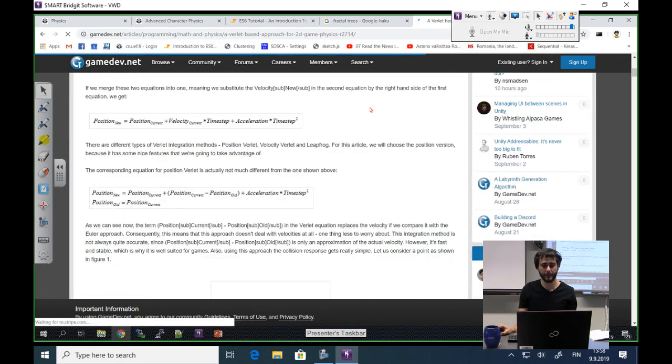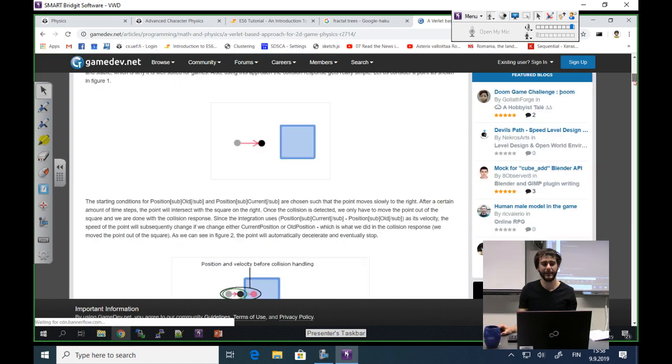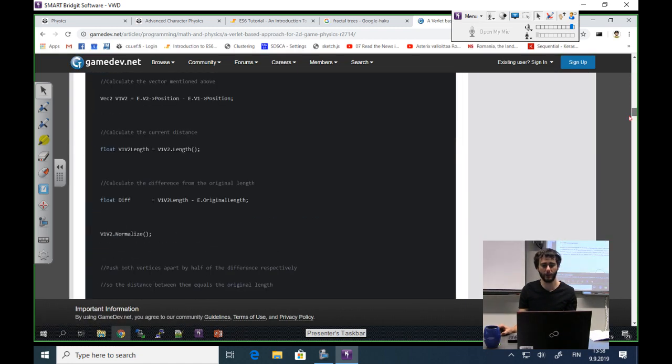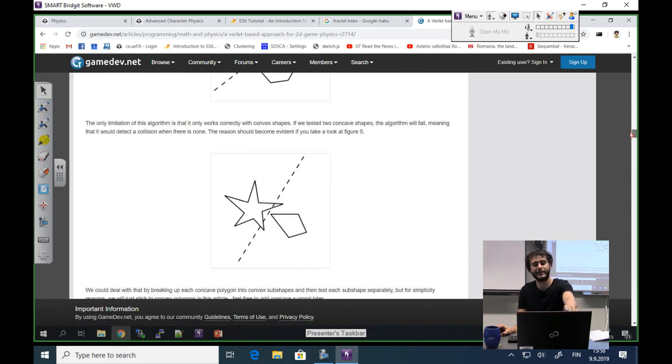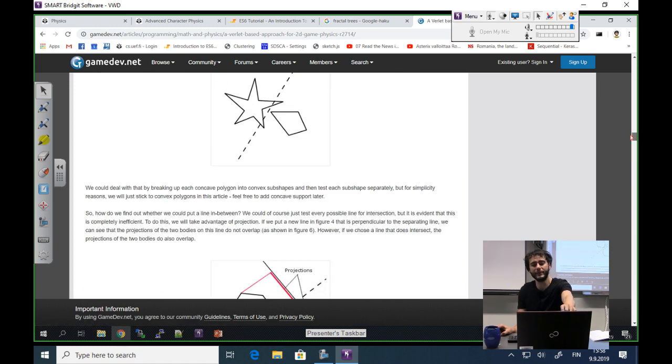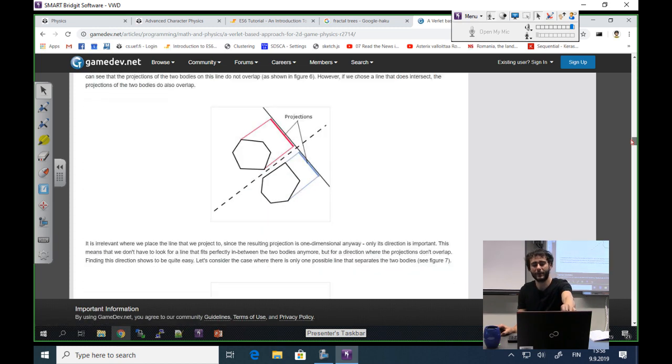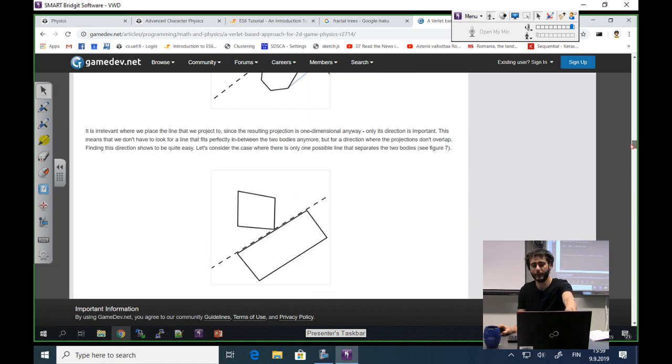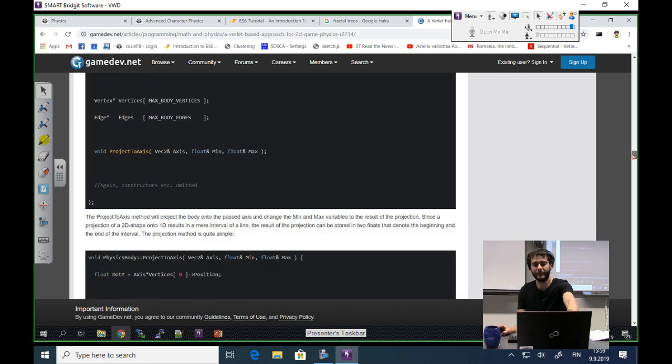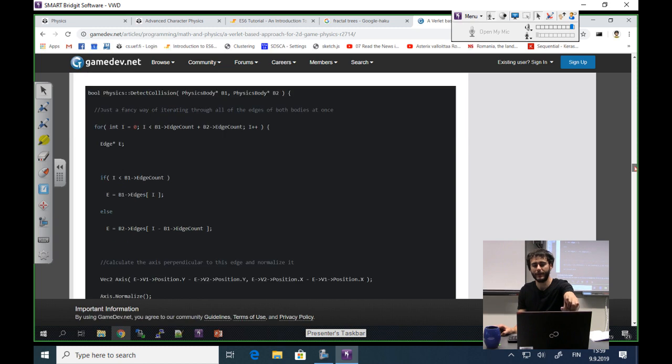So this blog post is more or less what we did today, but it's in C and it has operator overloading. It describes collisions and how to implement them, and it's not very, very complicated.